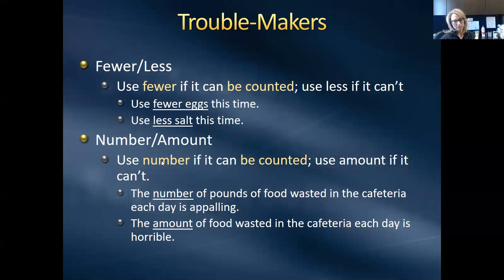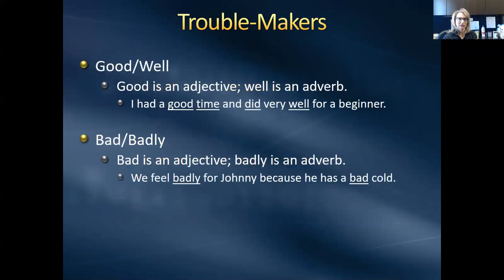Similarly, you use number if it can be counted and amount if it can't. So the number of pounds of food wasted in the cafeteria each day is appalling, because you can count pounds. But if you didn't say pounds there, if you just said food, you can't really count food. So you'd say the amount of food wasted in the cafeteria each day is horrible.